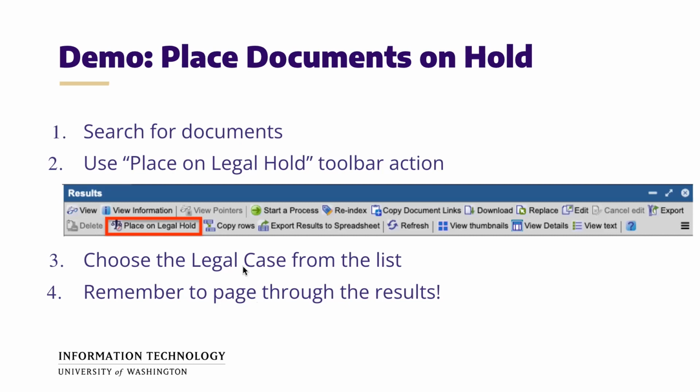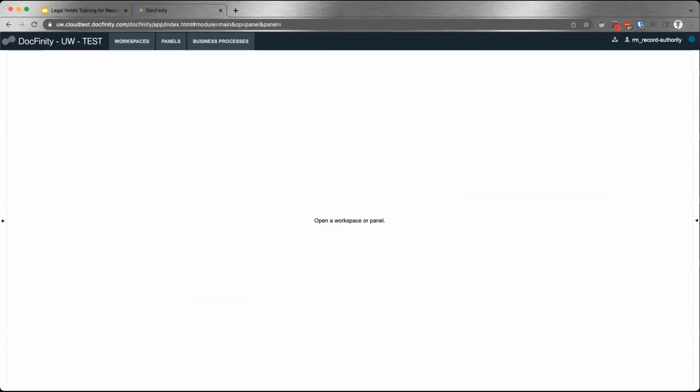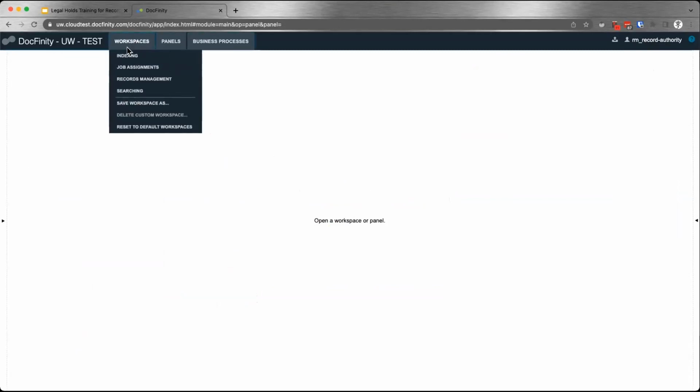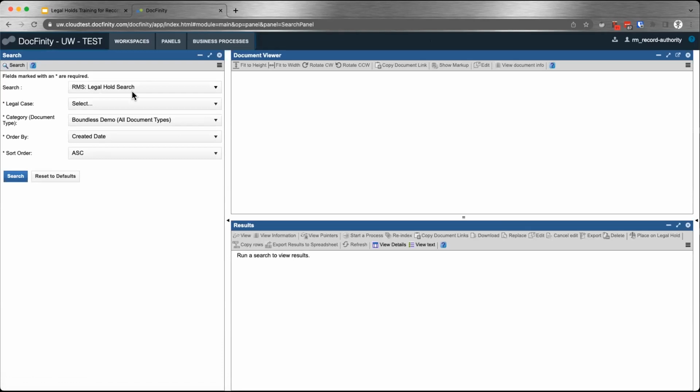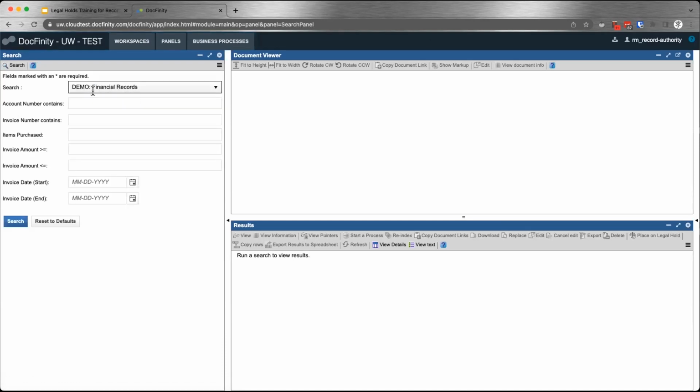All right, so let's show this in action. And here I have logged into Docfinity with a test account here on the top right, the record authority test account that has the permissions as a record authority or coordinator. So in your workspace, as you start searching for documents to place on hold, you use the regular searching workspace that you've already used in the past. And you will also use your regular department search. For this demo, there's this fake one, you could say, for financial records and personnel records.